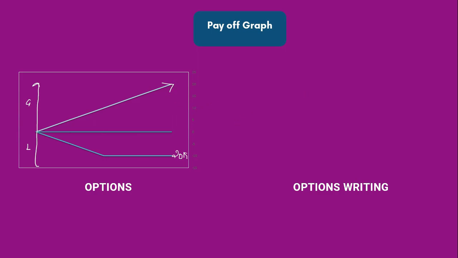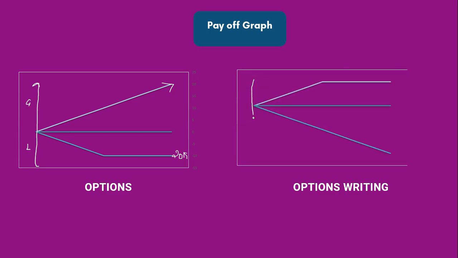Whereas in option writing, the graph is reverse. My profits are limited, sorry for the y-axis. So the profits are limited to only 20,000, but my loss can be unlimited. I can lose lakhs of rupees in a single trade. So this is a major difference. The payoff graph would help you understand the major properties of options and option writing.